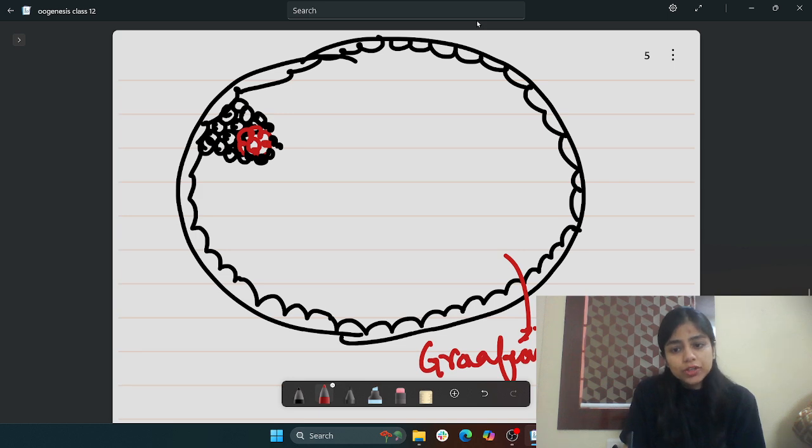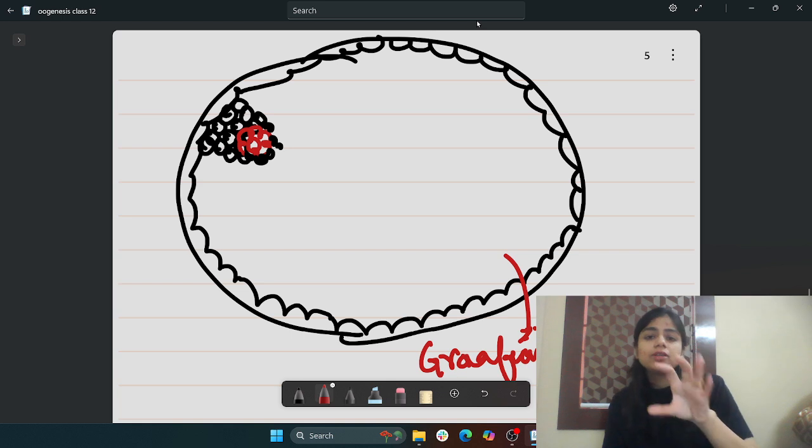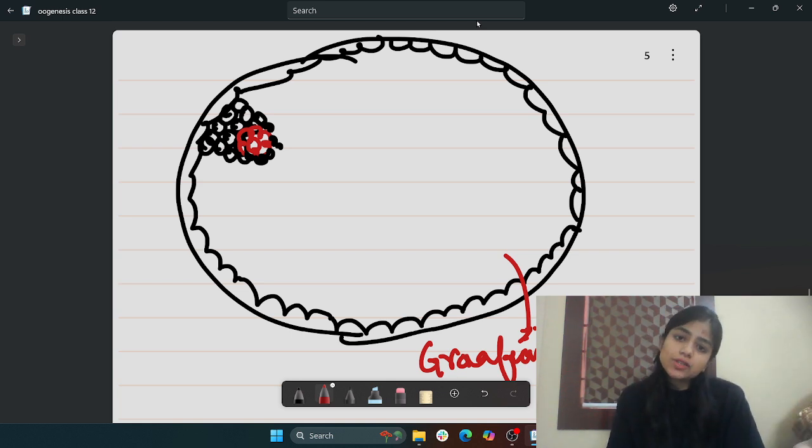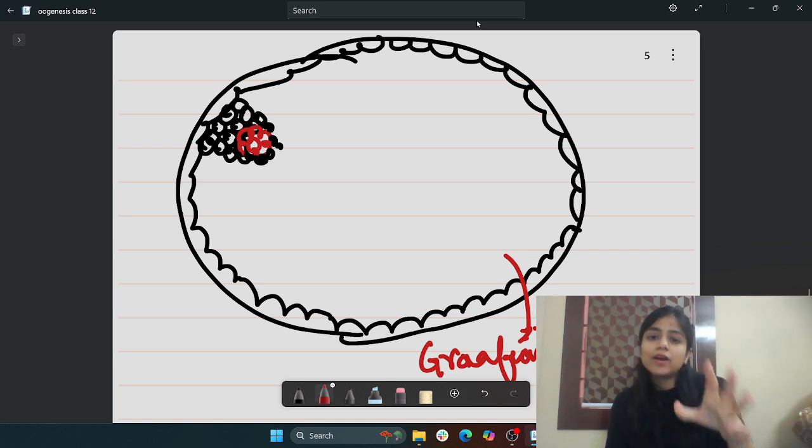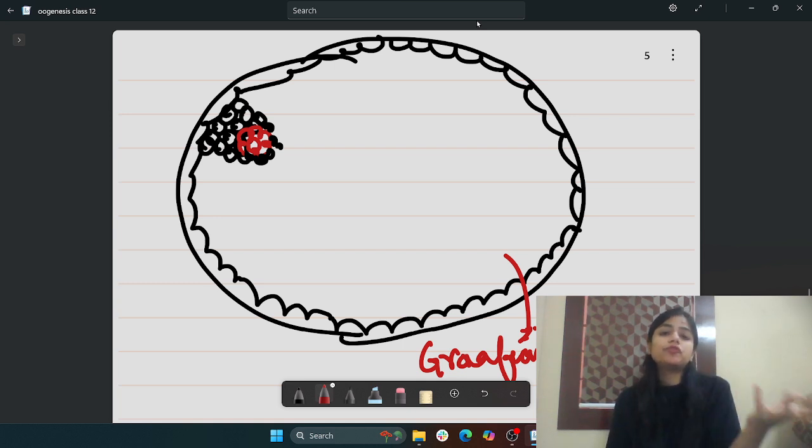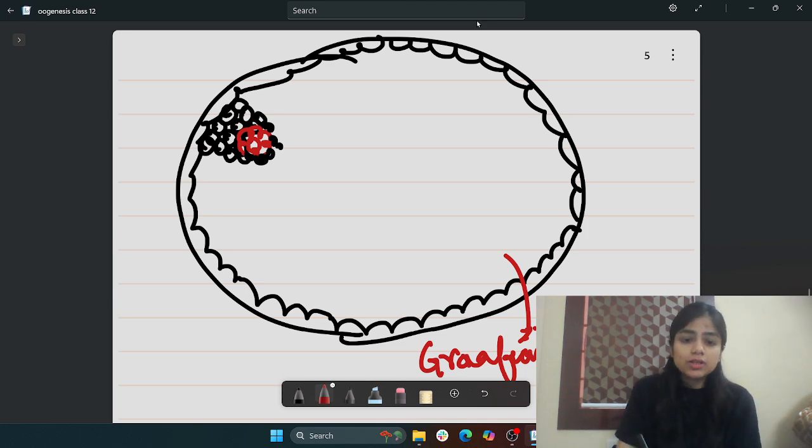What is the main motive of shifting the secondary oocyte more towards the surface of the follicle? So that when the Graafian follicle ruptures, the secondary oocyte does not take too much time to come out of the follicle. Right, so that is the main role of the cumulus oophorus.